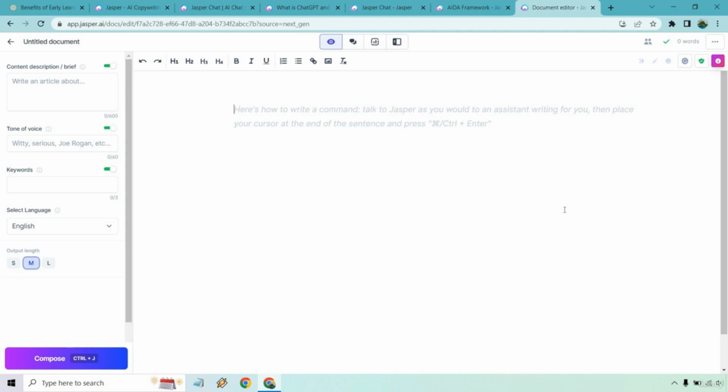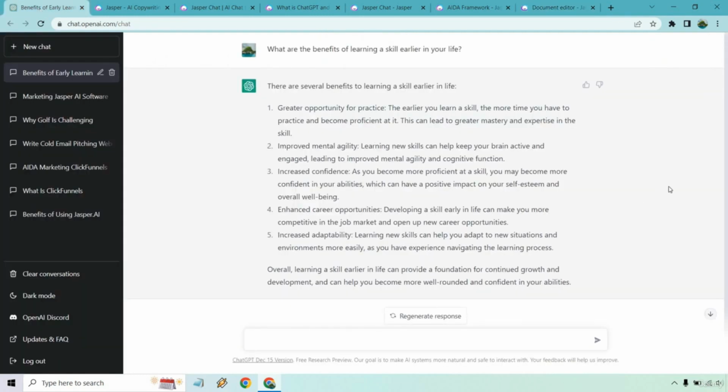But I just want to quickly wrap it up when it comes to the differences between these two AI softwares. On one hand, we're going to have ChatGPT, which is a little bit newer, great for any type of generic use, whether you want to ask it some questions, see what it produces as results. Of course, the results could be a little bit more fine-tuned. It's still in beta, but it's still pretty good for what it has to offer, especially for the fact that you can try it out for free. The link will be down below.